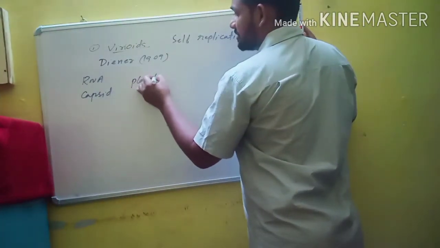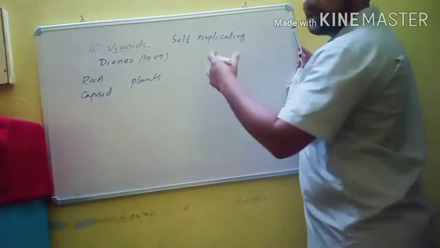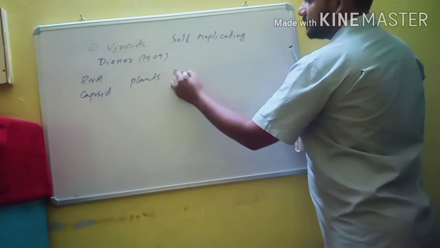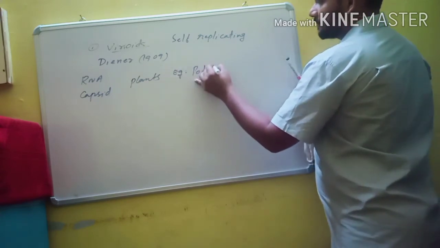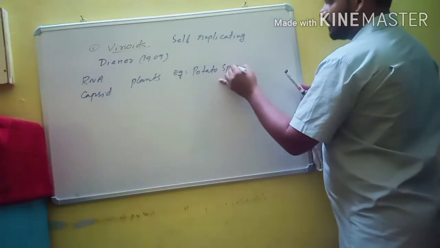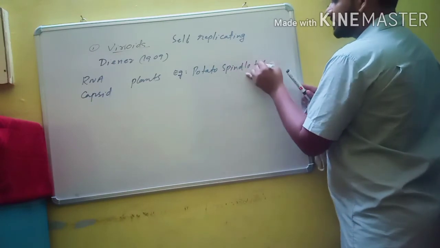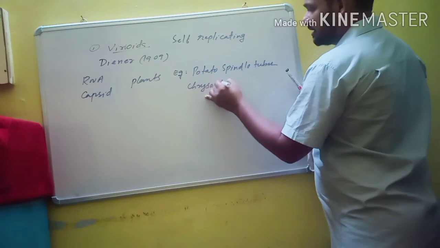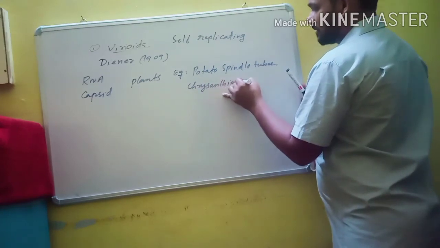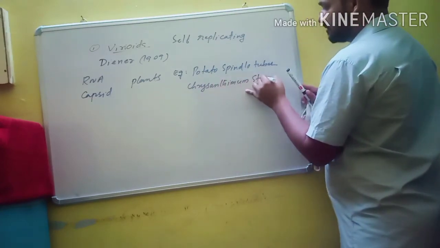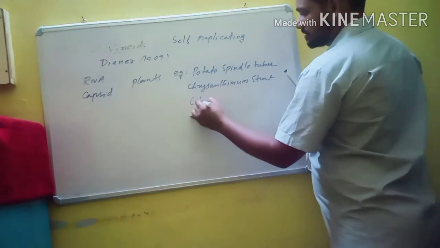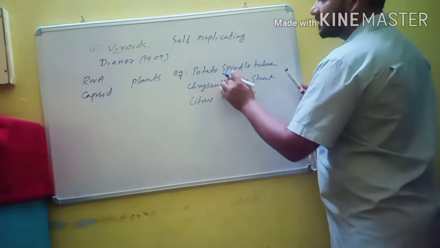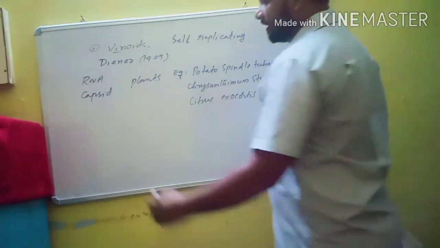They have a very low molecular weight. For example, potato spindle tuber disease, the second one is chrysanthemum stunt, and the third one is citrus exocortis. So these are the diseases which are caused by viroids.